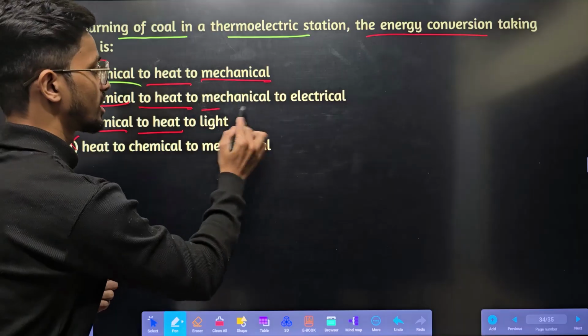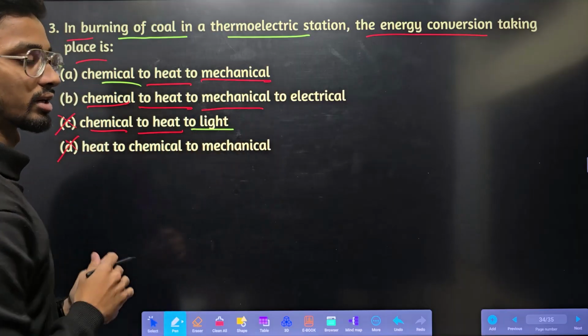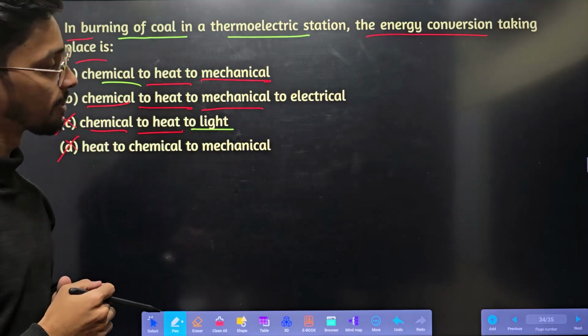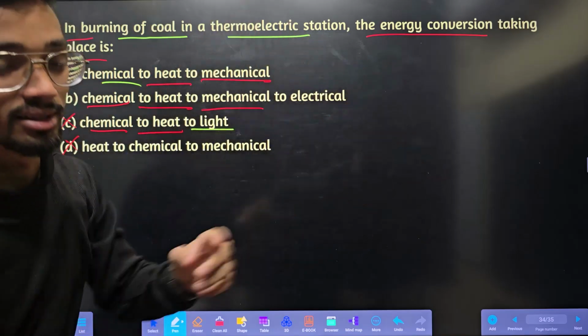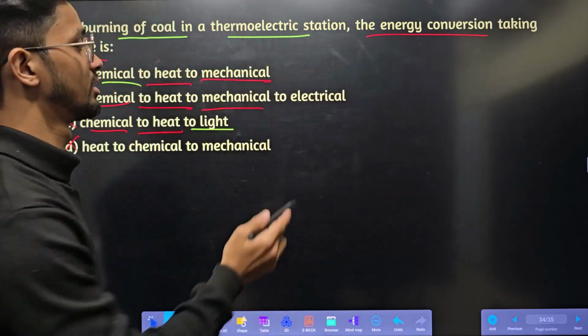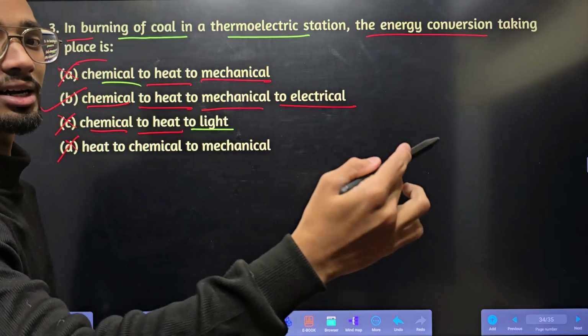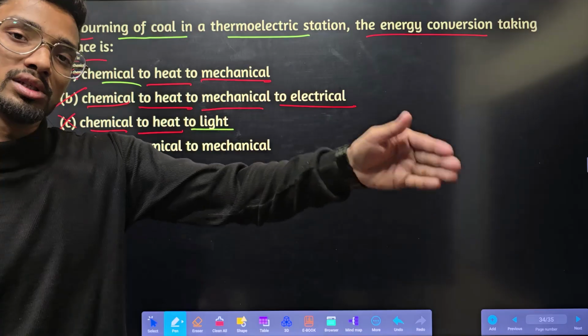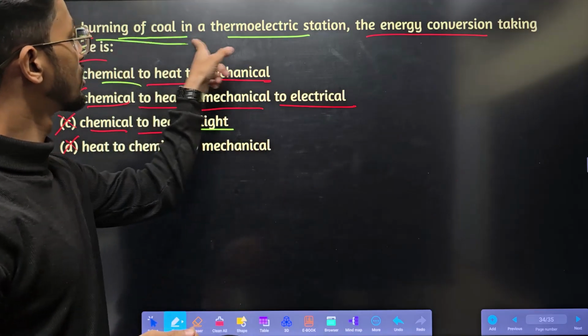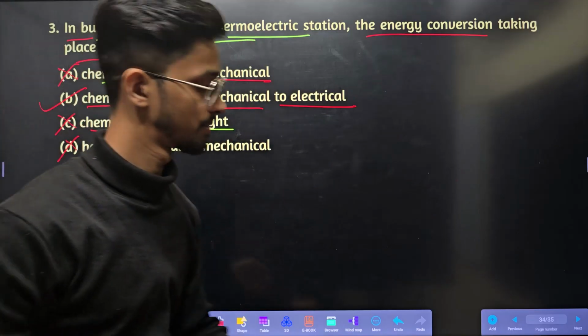There is no direct light there. It will also produce some electricity, so it goes to electrical. So chemical to heat to mechanical to electrical. All these processes go on in the burning of coal in a thermoelectric station.